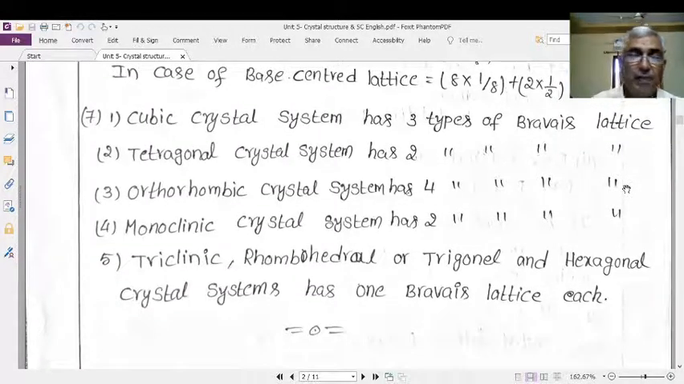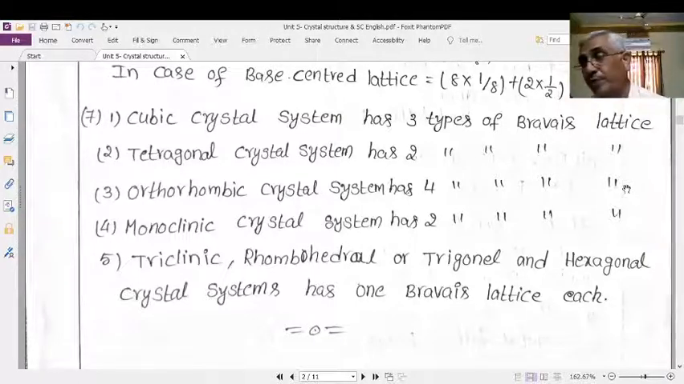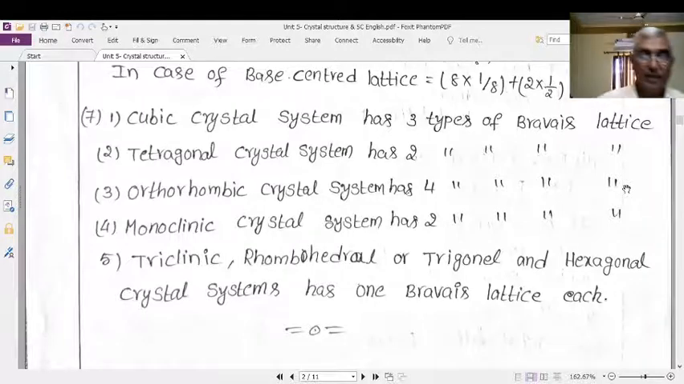Actually, we know how many types of crystal systems there are: 7 types of crystal systems. How many types of possible lattice structures are there? 14 types of lattices. Now we will see which type of crystal will take how many lattice types. The cubical crystal system has 3 types of Bravais lattice.